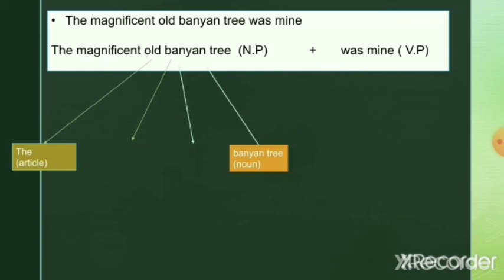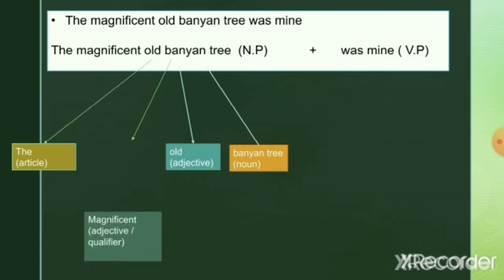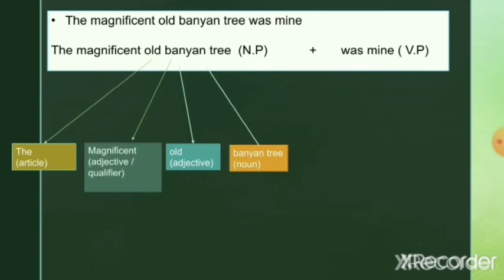Remember quantifier and qualifier? Yes. So the adjective that comes next to the noun is the main adjective. So here, old is the main adjective here. Now look at the other adjective that is far away from the noun, magnificent. Check whether it tells about the quality of the noun or quantity of the noun. Here magnificent is a word that tells about the quality. So it is a qualifier.